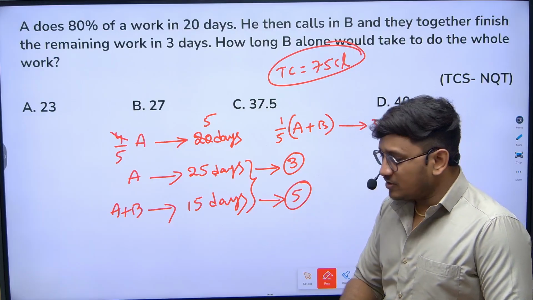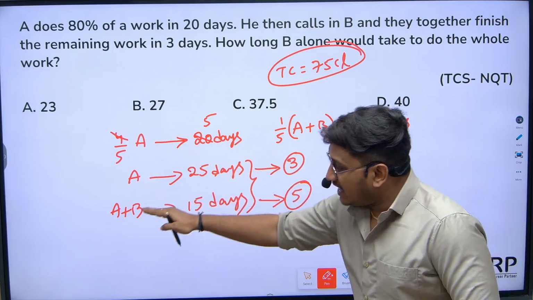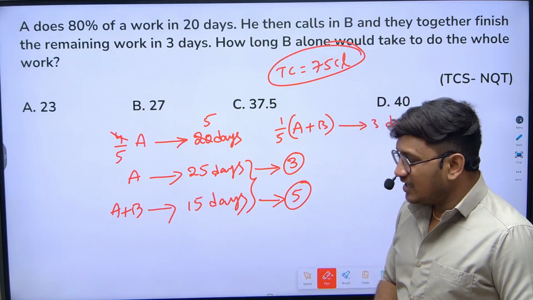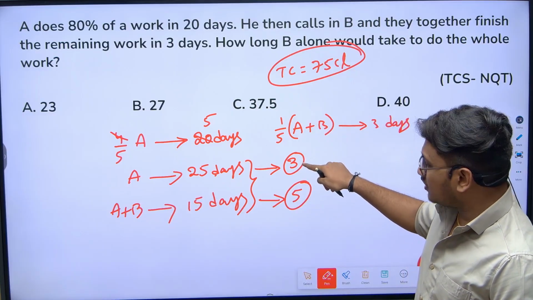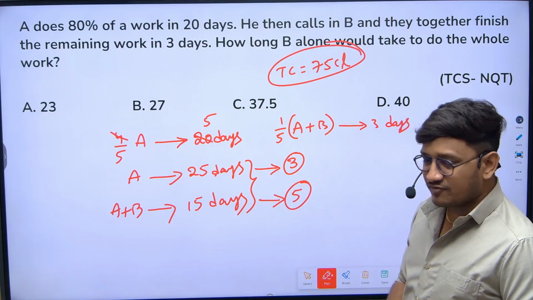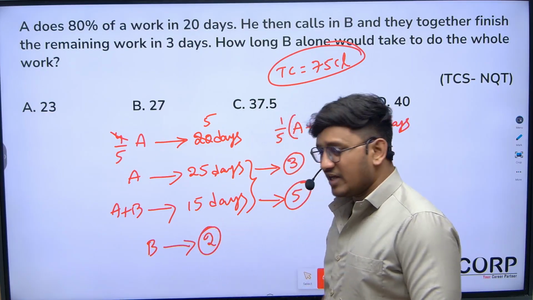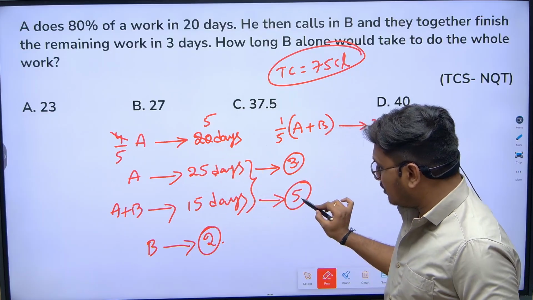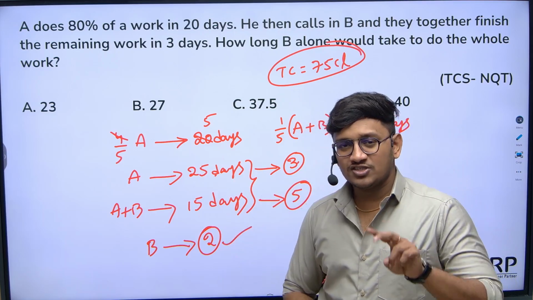Now if you observe, A's individual efficiency is 3 chocolates per day, and A along with B, the combined efficiency, is 5 chocolates per day. Then I can easily compare and get B's efficiency as 2 chocolates per day, because A plus B should be equal to 5. So B's individual efficiency is 2 chocolates per day.